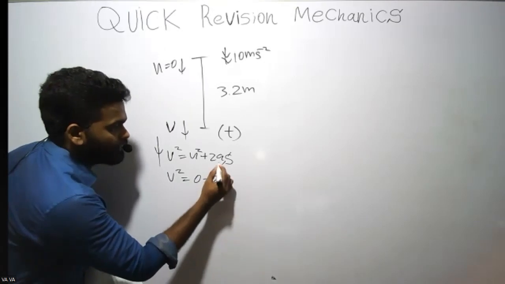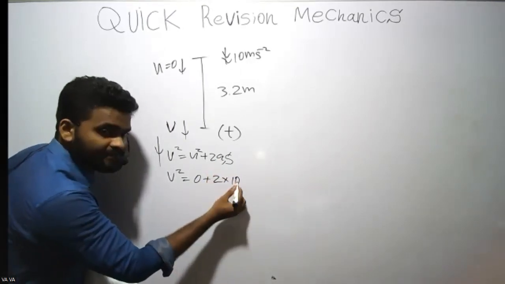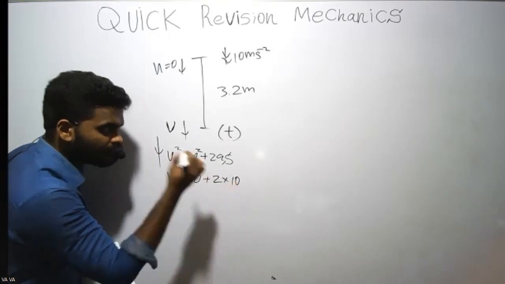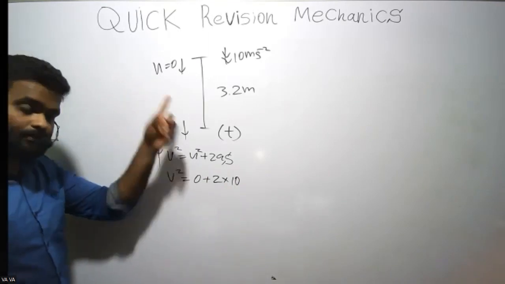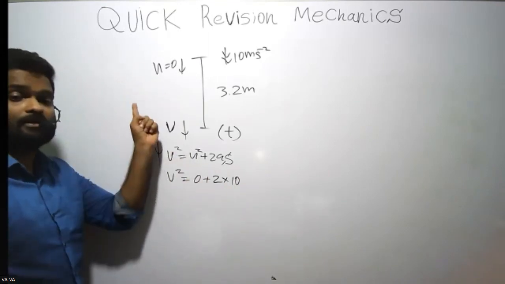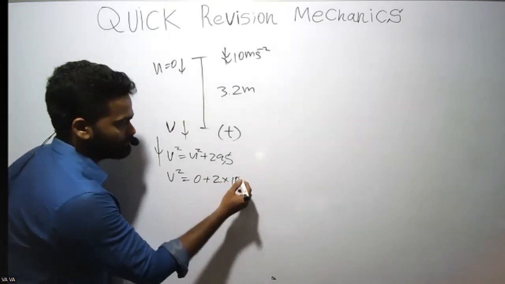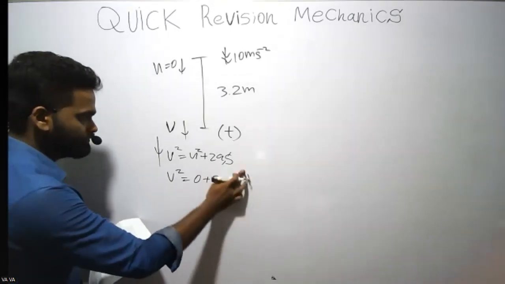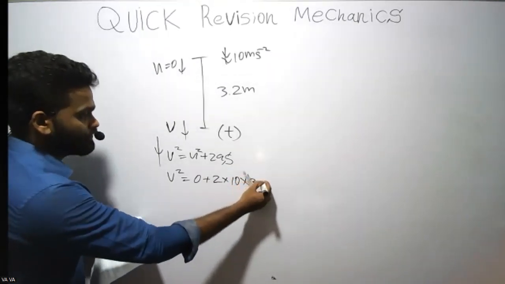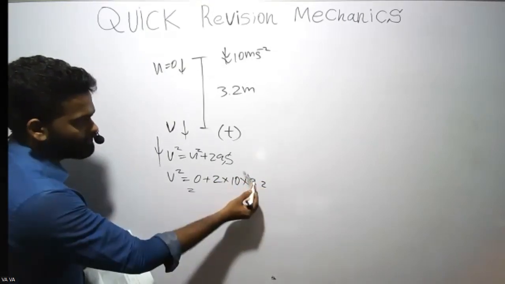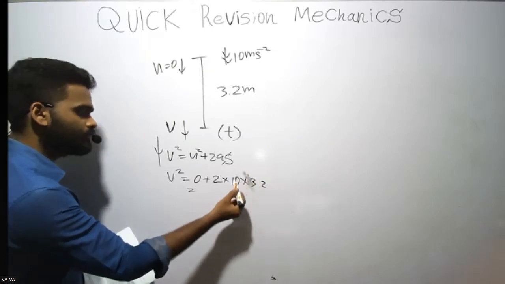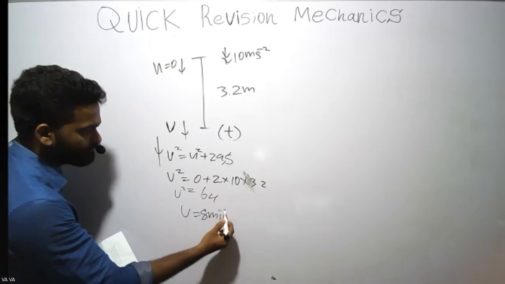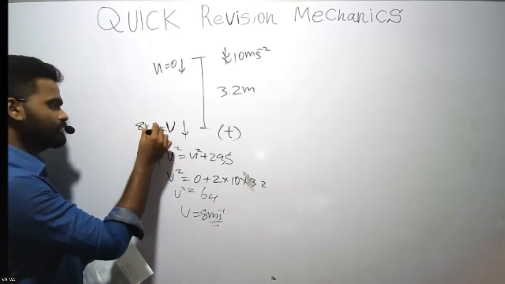That's why you put a positive value here as the acceleration. This is a plus 10, not minus 10. For the previous ones, we put minus because we assigned the positive direction upwards. So h is given as 3.2. 3.2 times 2 is 6.4, 6.4 times 10 is 64. v squared is 64, so v is 8 meters per second. That's the velocity when it hits the ground.